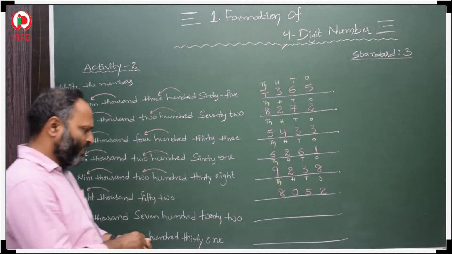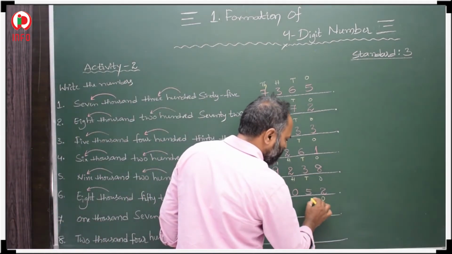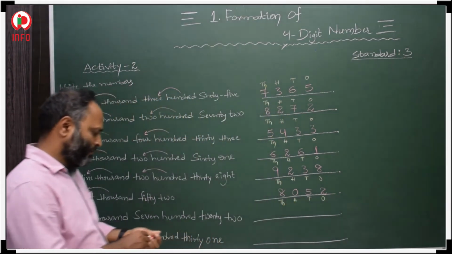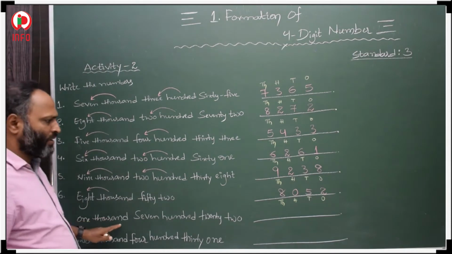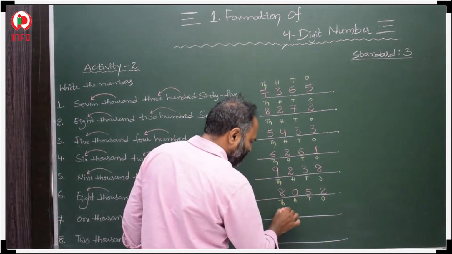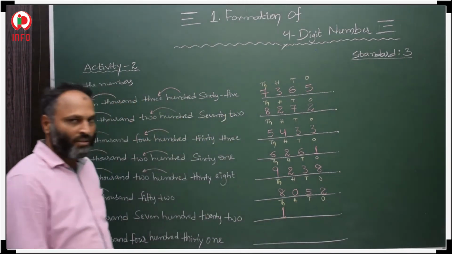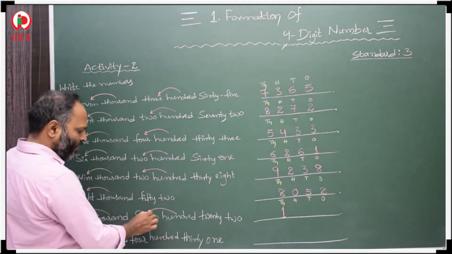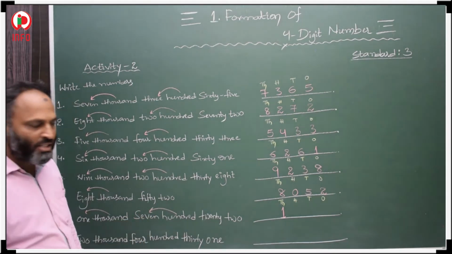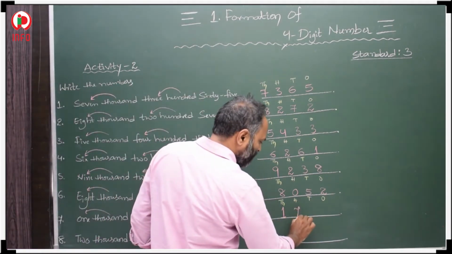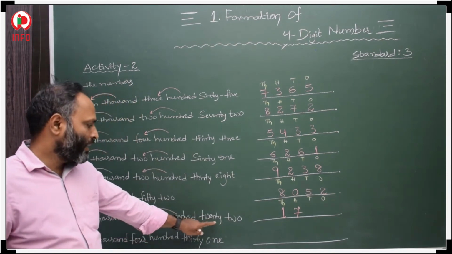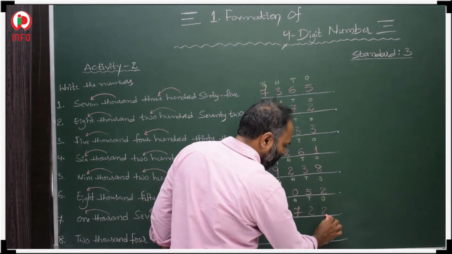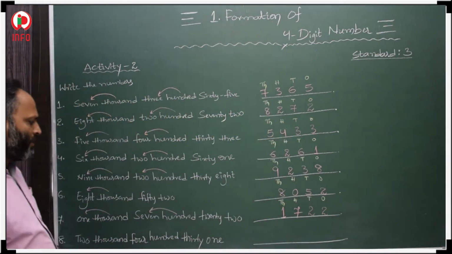Then again a 4-digit number: ones, tens, hundreds and thousands. 1000, 1 is in the thousands place. 700, in the hundreds place 7. 22, in the tens place 2, in the ones place 2.